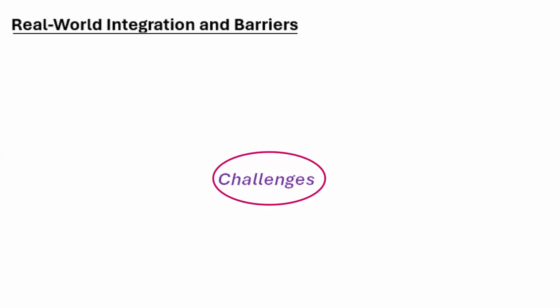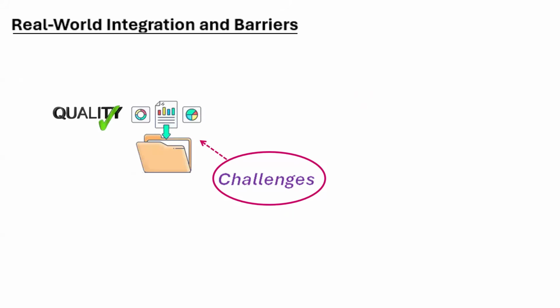So now, having said all the beautiful things about AI, there are challenges. What are the real world challenges and barriers? So one thing is the quality of data that is fed. If you put in rubbish data, obviously the predictions also become rubbish. So garbage in, garbage out. So the quality of data is very important, and we need to ascertain whether there are some sorts of biases that exist in this data. So eliminating this bias is a big problem.